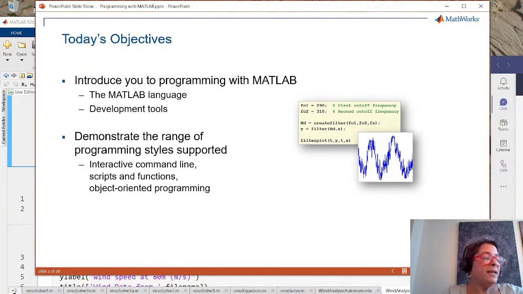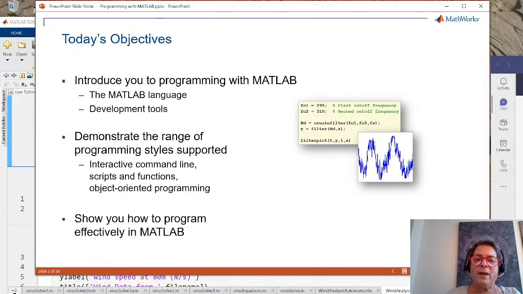I'm probably not going to get all the way into the object-oriented part today because, as I said, in 2 weeks I'll be covering that. But I certainly will talk about it a little bit. I also want to show you how to program effectively in MATLAB. Well, what does that mean? I'll tell you as I go.